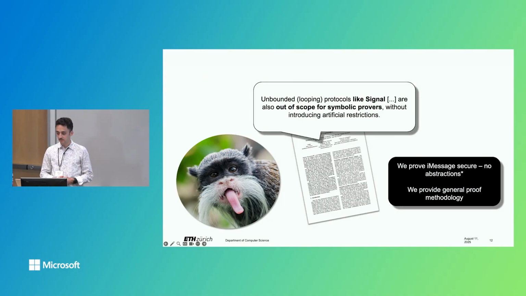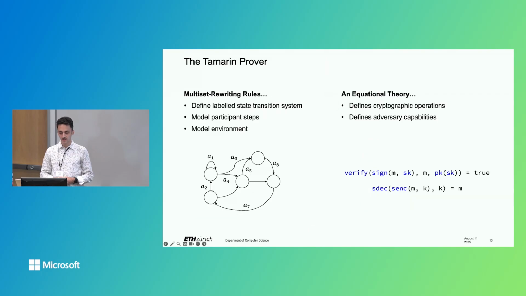So let me give you an intuition for how the Tamarin prover works. When you model a protocol in Tamarin, you model 2 things. You start typically by modeling the protocol using multi-set rewriting rules. These multi-set rewriting rules define a labeled state transition system.